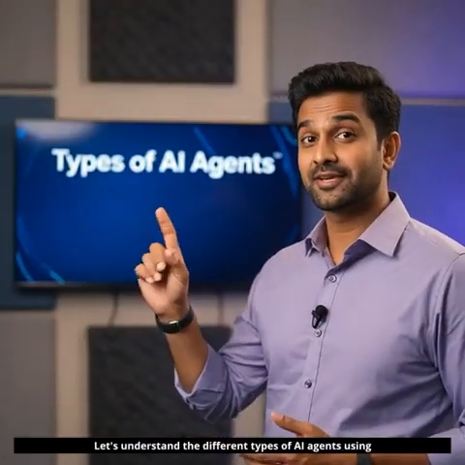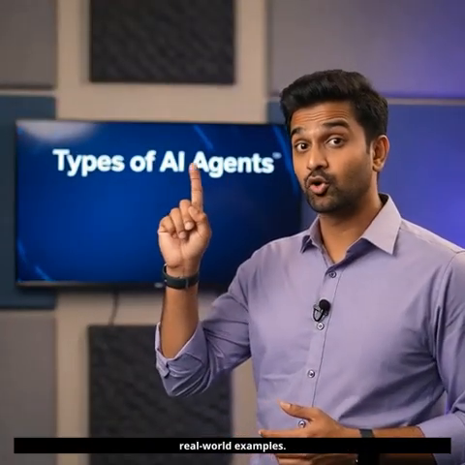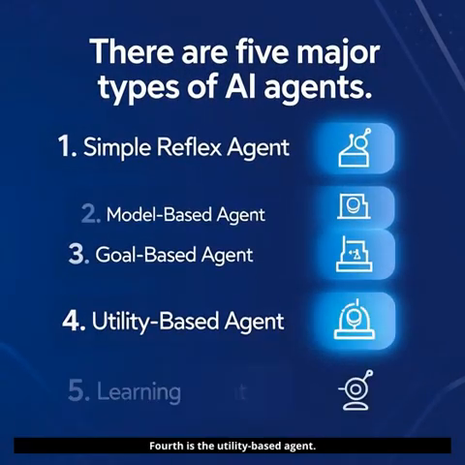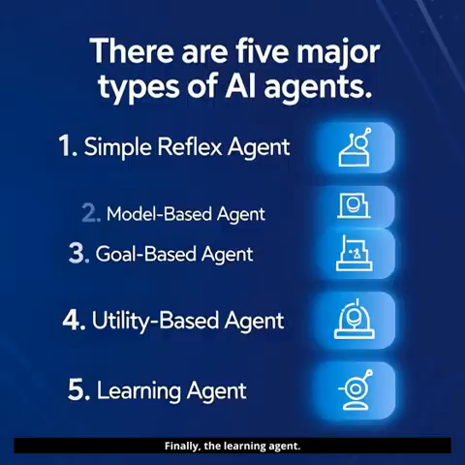Let's understand the different types of AI agents using real-world examples. There are 5 major types of AI agents. First, the Simple Reflex Agent. Next, the Model-Based Agent. Then, the Goal-Based Agent. Fourth is the Utility-Based Agent. Finally, the Learning Agent.